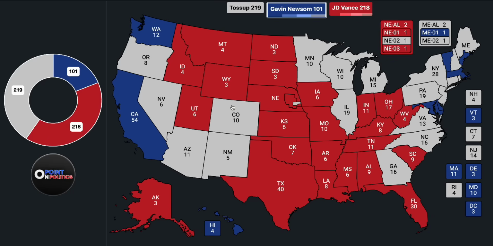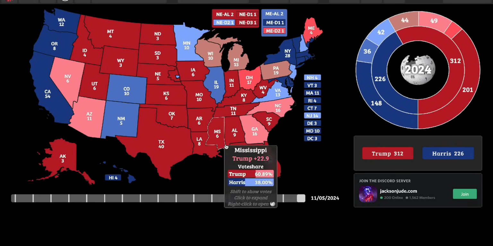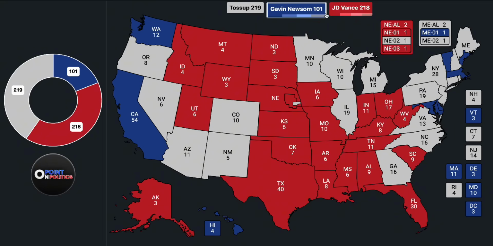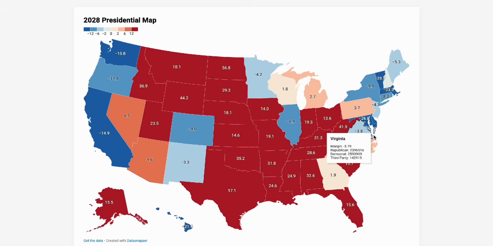So not a really big shift, but you can clearly see the electoral college advantage that J.D. has is quite significant compared to before, where when you look at the map, Donald Trump had 201 safe electoral votes. Now he's standing at 218, adding Ohio in the plus 12 column, which in this election is a 13.5-point win.